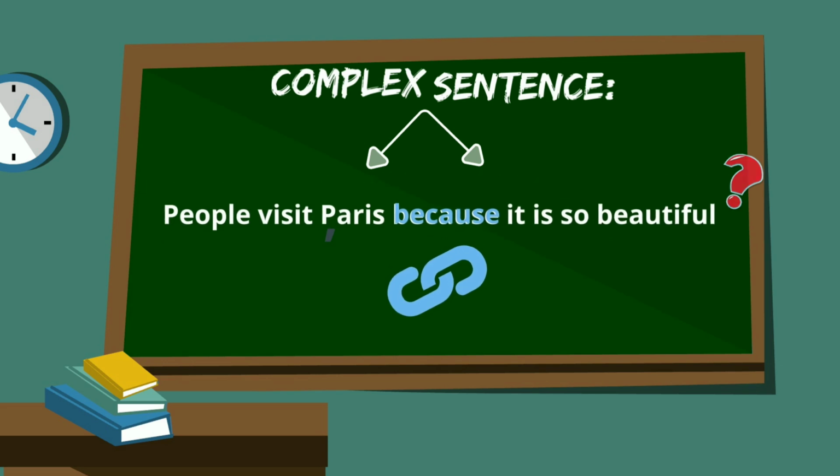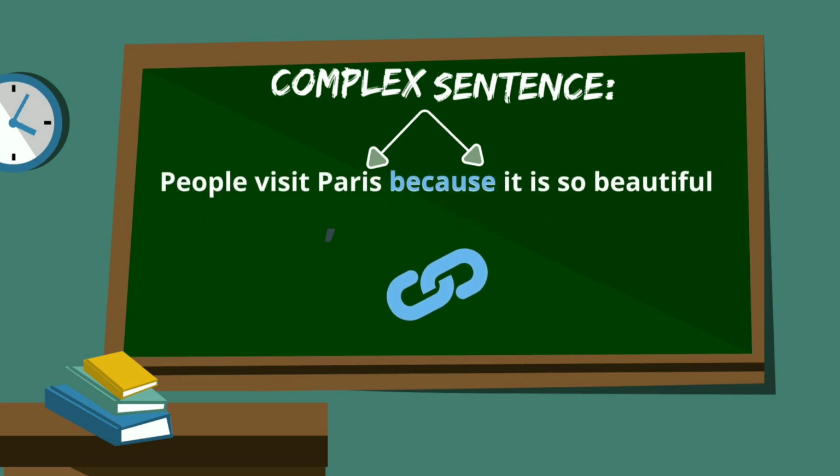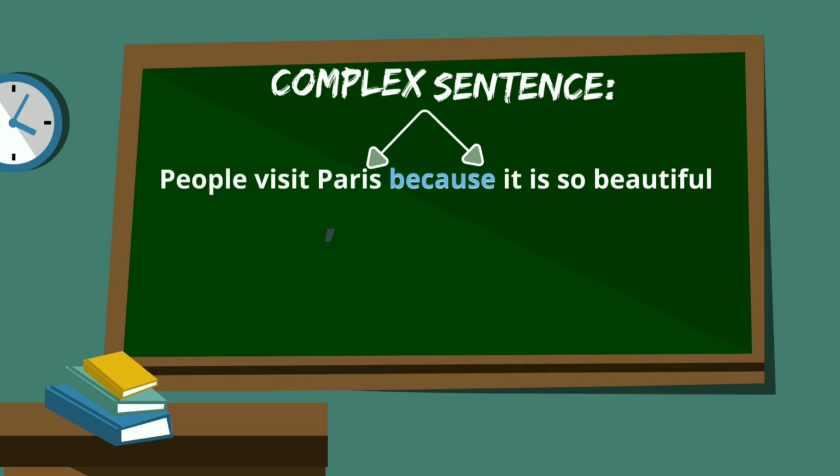When we join these two clauses, we form a complex sentence. People visit Paris because it is so beautiful. Now the second clause makes sense because it is added to an independent clause.